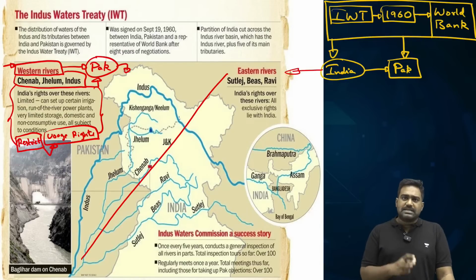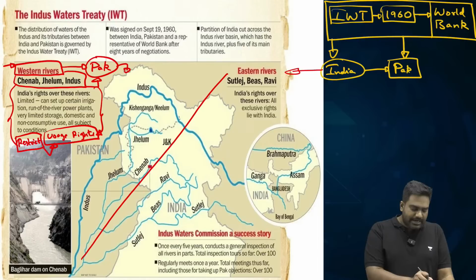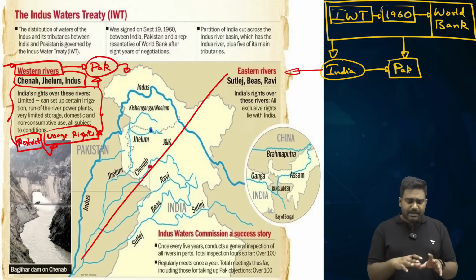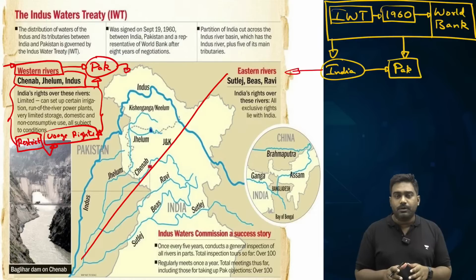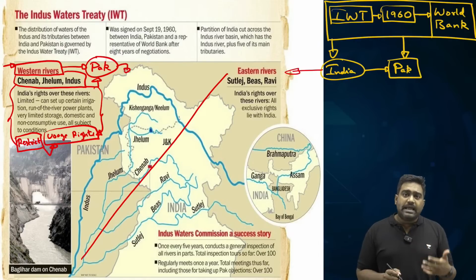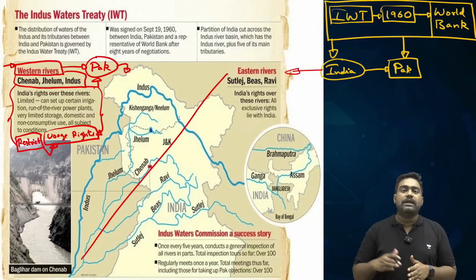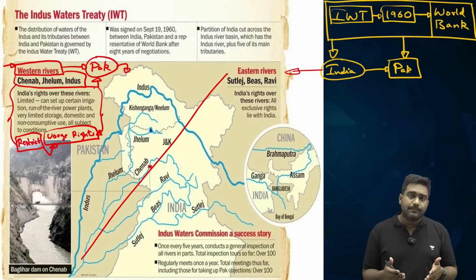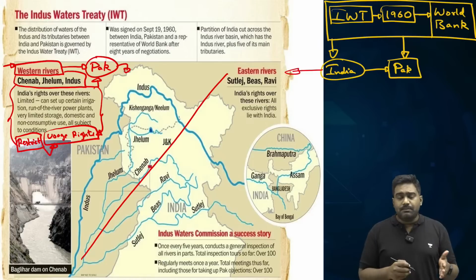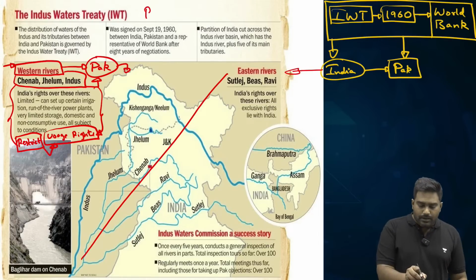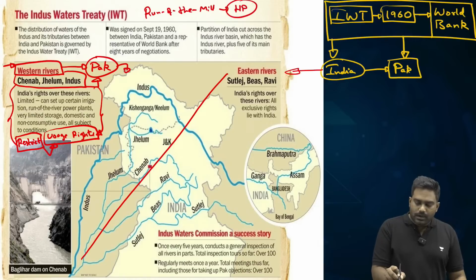So we agreed that Pakistan will have a greater share of the western rivers, greater control as well, with India's rights being restricted. But it doesn't mean we have no control. We do have some limited control. For example, we can use some percentage of the water for irrigation, which is essential. We can use some part of the water for drinking purposes as well, and we can even build run-of-the-river projects, such as hydropower projects.